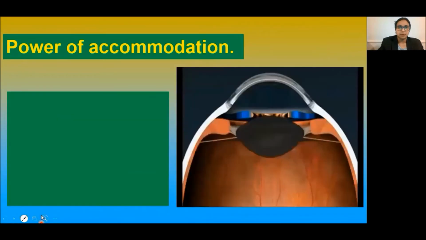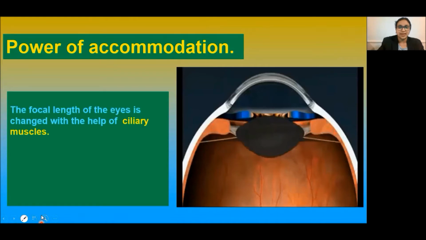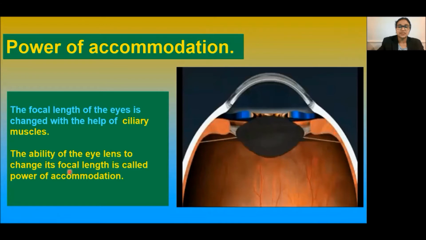Next is power of accommodation. What is that? The eye lens is composed of a fibrous, jelly-like material. Its curvature and focal length can be modified to some extent by the ciliary muscles. The ability of the eye lens to change its focal length is called power of accommodation. As you can see in this video, the ciliary muscle can change its focal length and curvature to some extent.